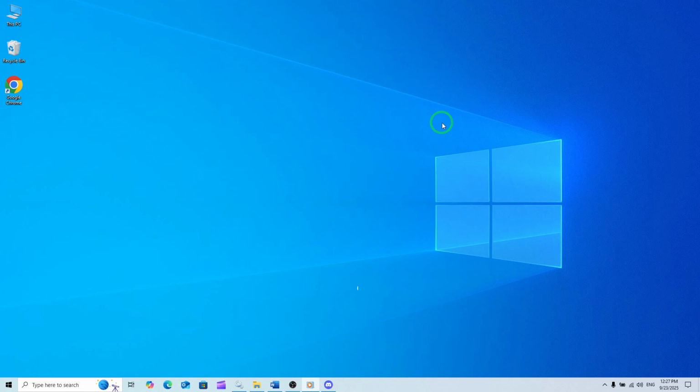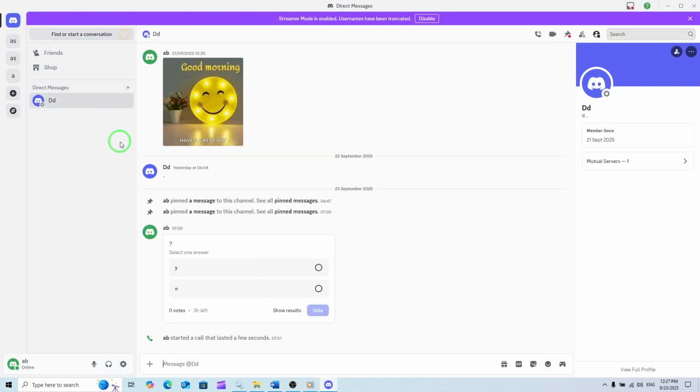Let's get started. First, open up the Discord app on your computer. Make sure you're logged in with your account and ready to go. Once the app is open, head over to the specific chat or server channel where you believe the video was shared. This can be a direct message with a friend or a group channel.